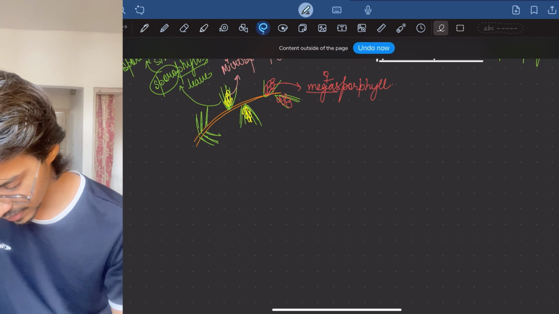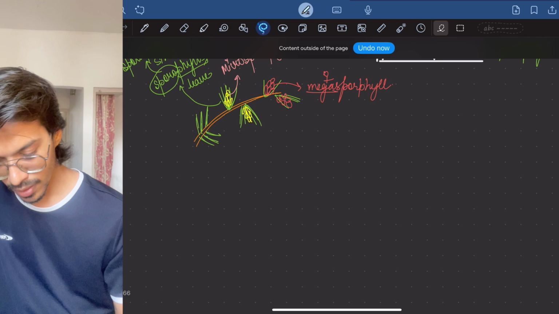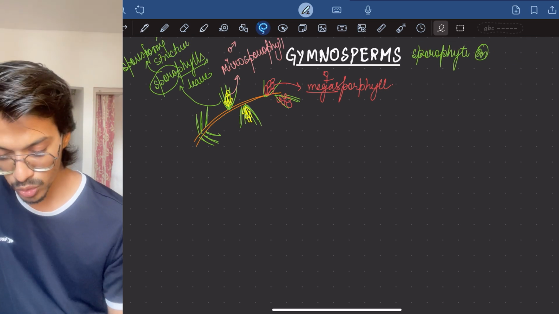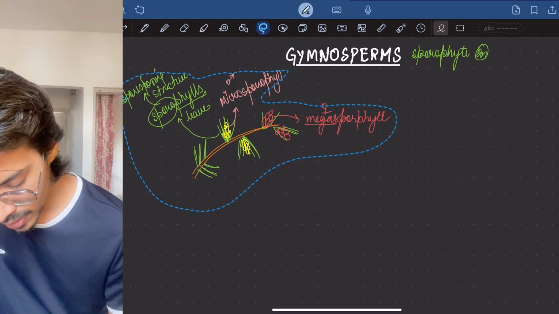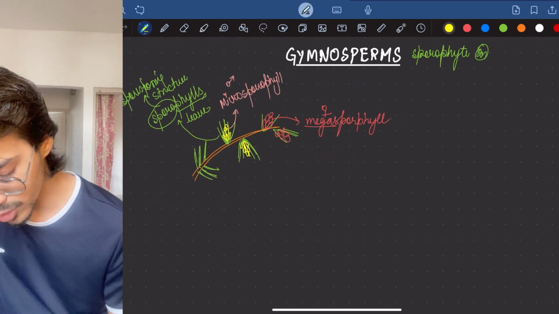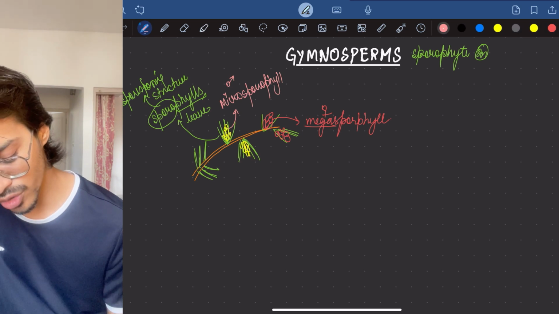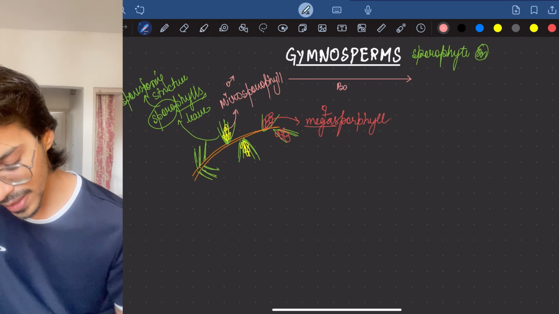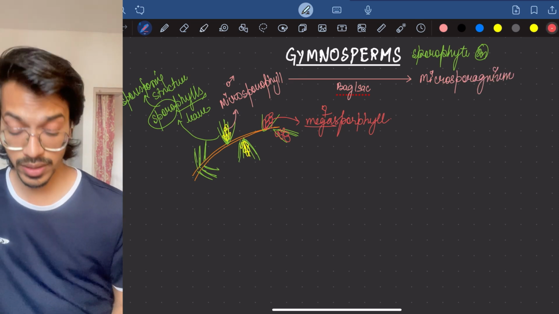Now inside these sporophylls, the microsporophyll, there is a presence of a bag or sac-like structure called microsporangium. Whereas inside female, there is the presence of megasporangium.